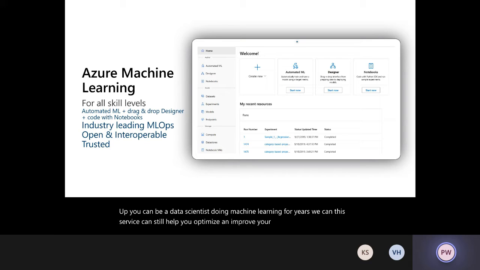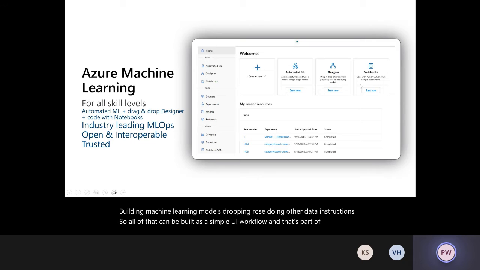This service can still help you optimize and improve your productivity. You can also be a business user who knows your data, who knows your industry domain very well, and you may want a drag and drop designer where you can build your own model. So that's why there is a designer where you can pull your data, you get a canvas where you can actually drag and drop components of data transformations, components of building machine learning models, dropping rows, doing other data transformations. So all of that can be built as a simple UI workflow, and that's part of the designer.